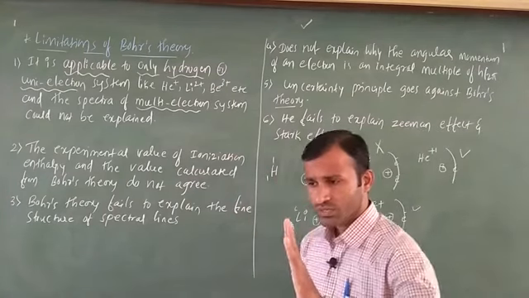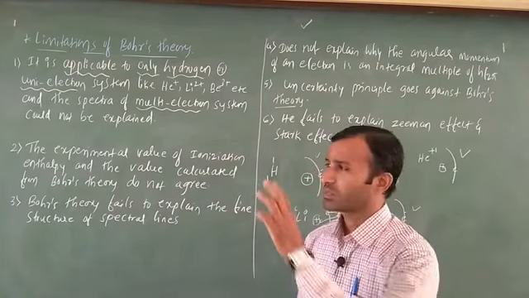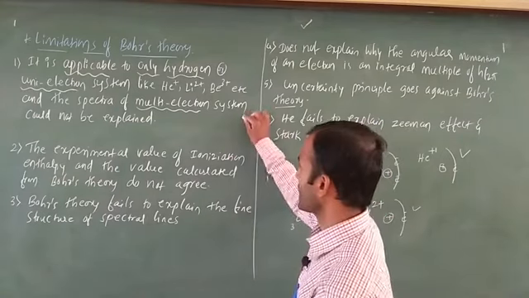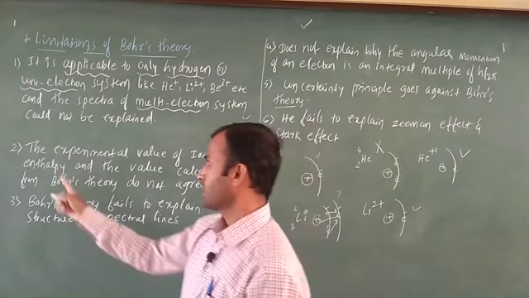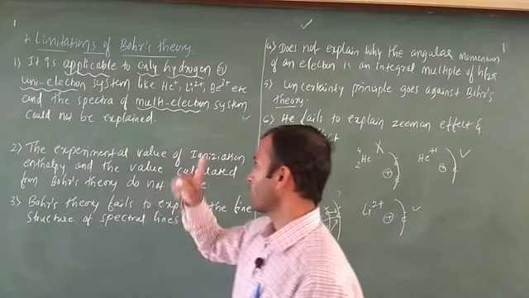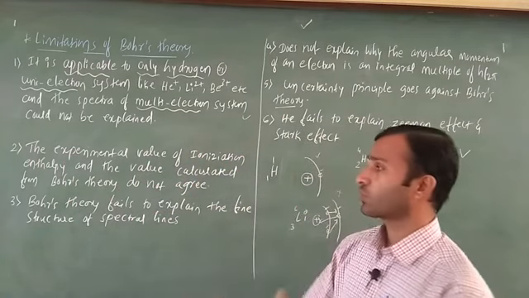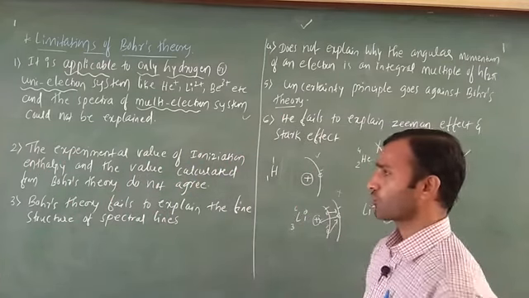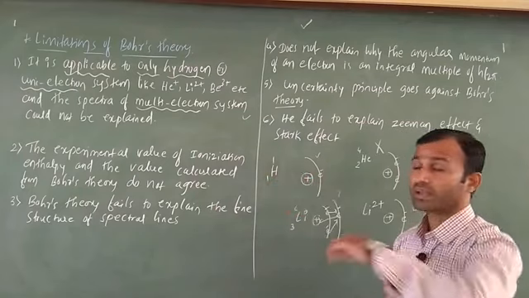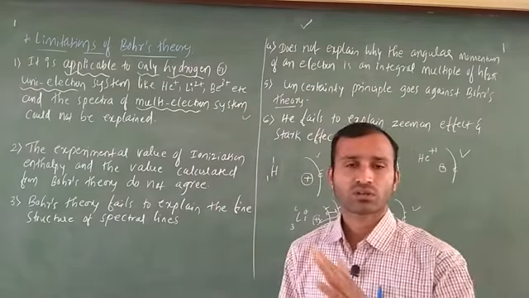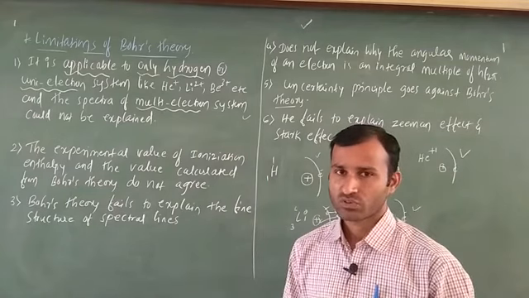The final conclusion is the hydrogen means what? This Bohr's theory is only applicable to what? Single electron system. This case close. Okay. The next one, the experimental value of ionization enthalpy and the value calculated, means calculated value from Bohr's theory do not agree. Just here in this case what is ionization enthalpy? We will study this point in what? The next topic, that classification of element is there.